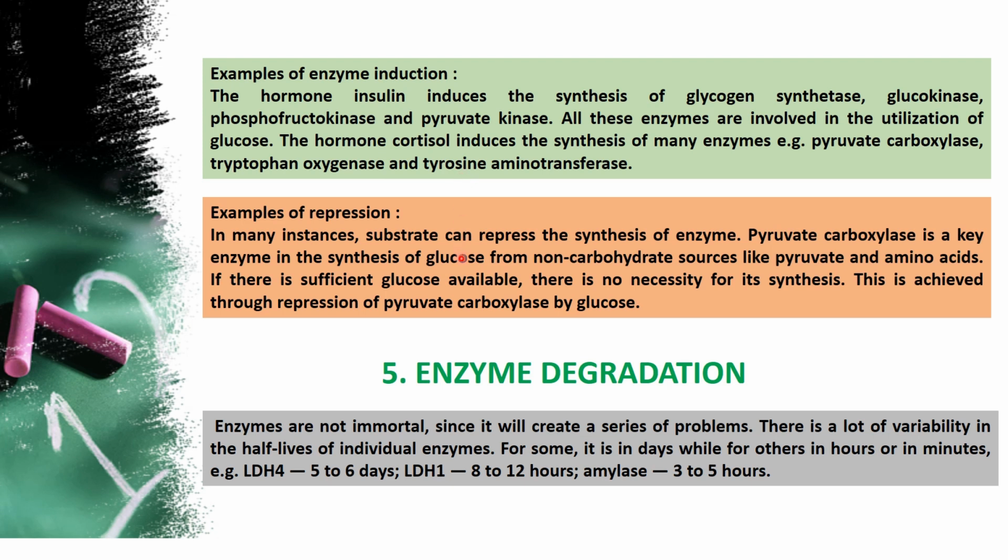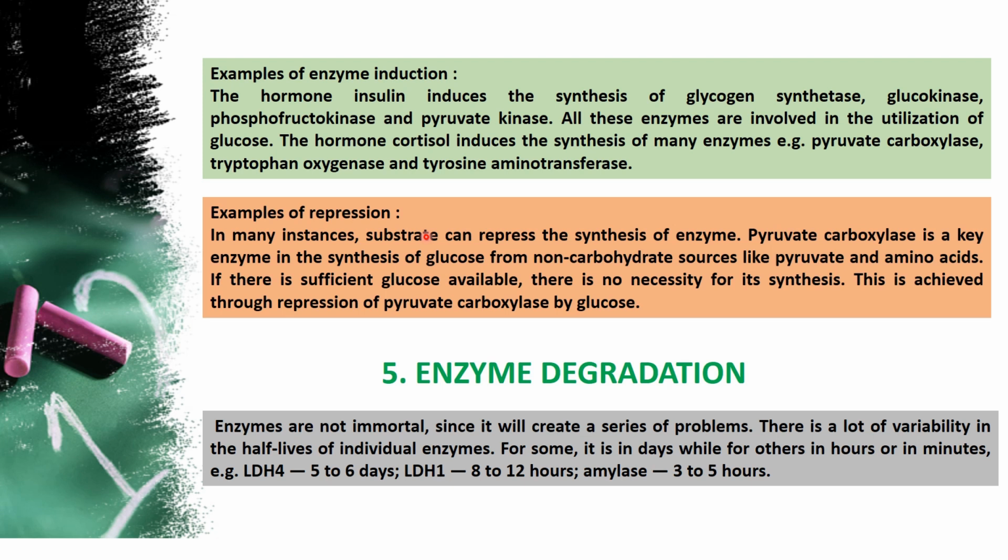Here the glucose concentration is enough to suppress the synthesis of the particular enzyme for its reaction, that is called pyruvate carboxylase. So pyruvate carboxylase can be suppressed when there is a sufficient amount of glucose. So these are the two ways you can expect the gene level to initiate or suppress the synthesis of an enzyme according to the body's requirement.